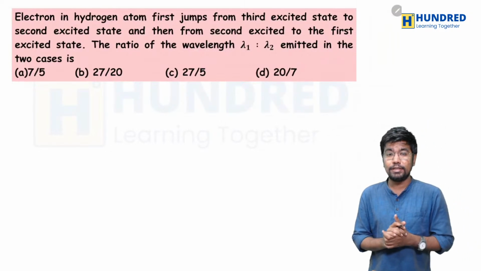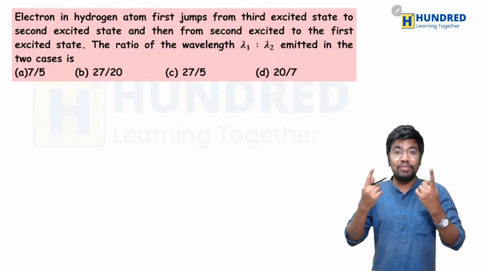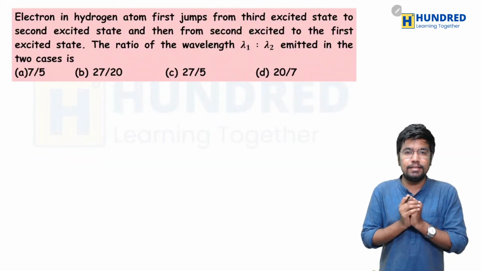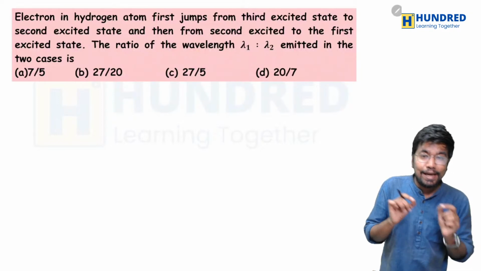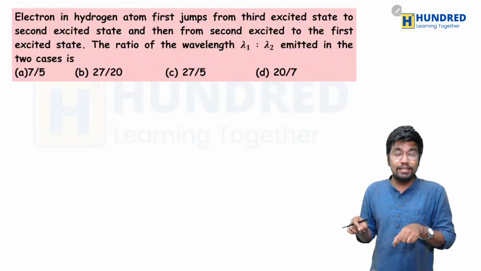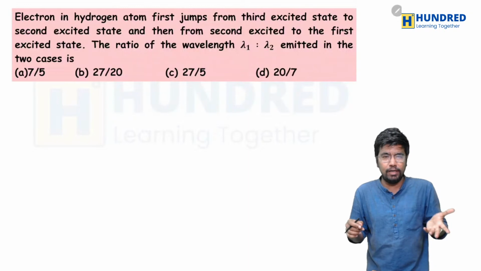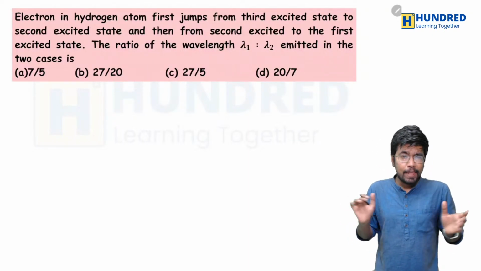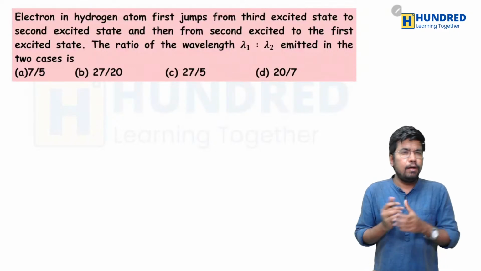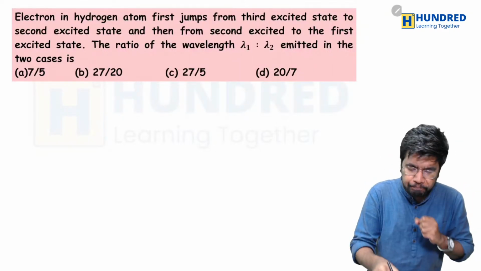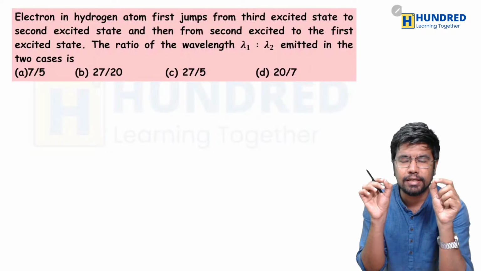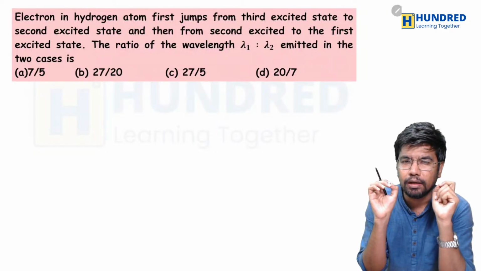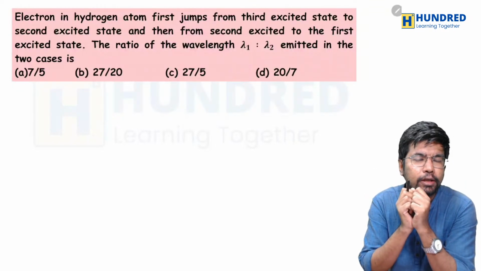The electron in a hydrogen atom first jumps from the third excited state to the second excited state, then from the second excited state to the first excited state. Okay, fine. The ratio of wavelength lambda 1 to lambda 2 emitted in the two cases is. Basically they are asking us to find the ratio of wavelengths, but what formula should I use here?